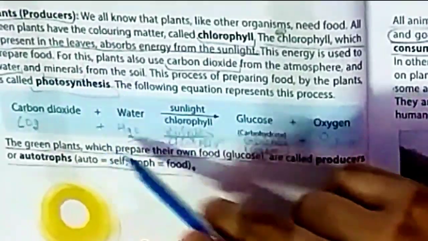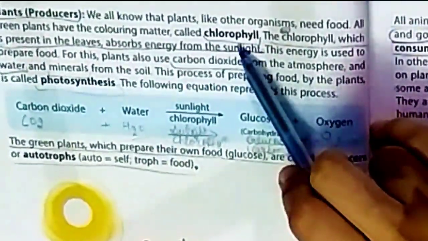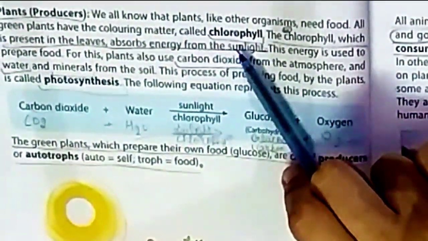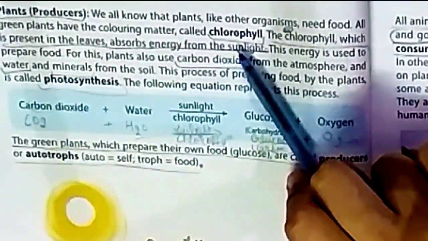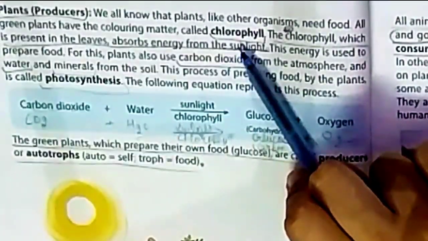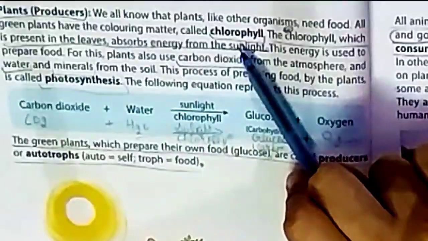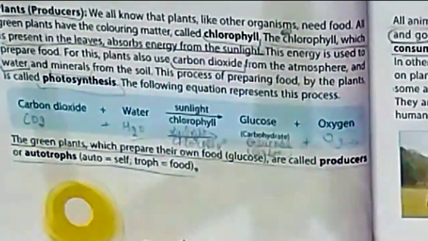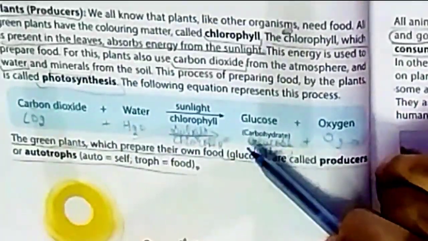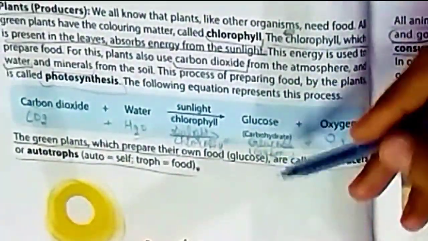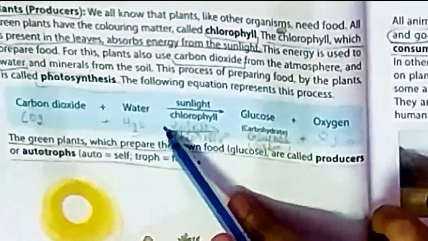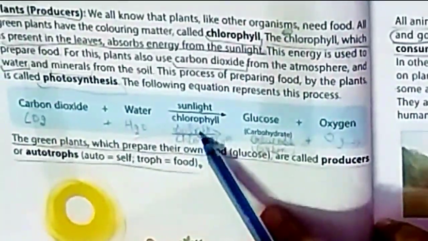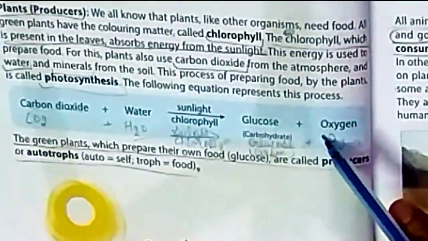Now what is the extra question in this? Name the pigment which is present in green leaves. Then what will be your answer? Chlorophyll. Chlorophyll is the green pigment present in leaves which helps to prepare their food. Next, the photosynthesis equation is given to you. What is given in this equation? Carbon dioxide plus water, in the presence of sunlight and chlorophyll, is converted into glucose and oxygen.